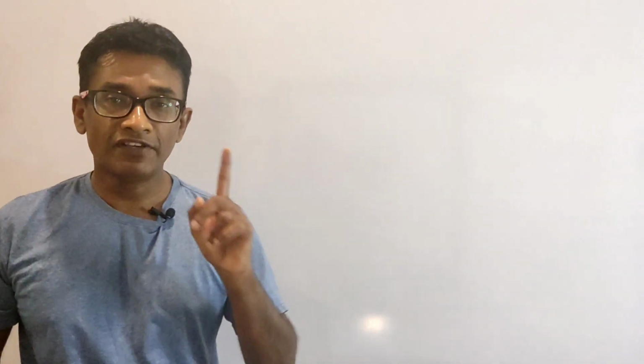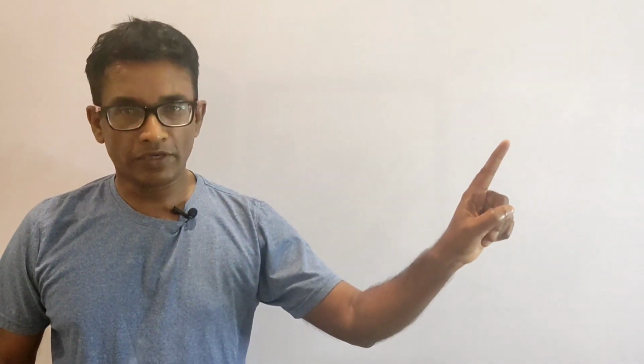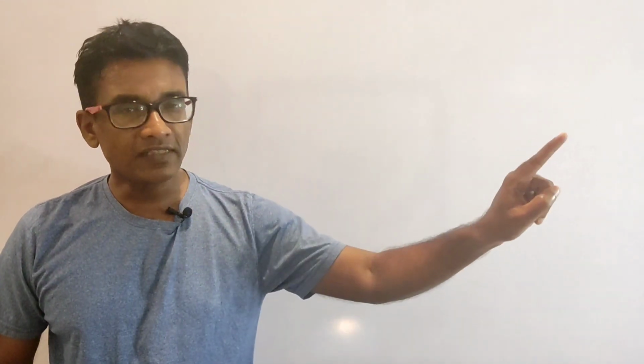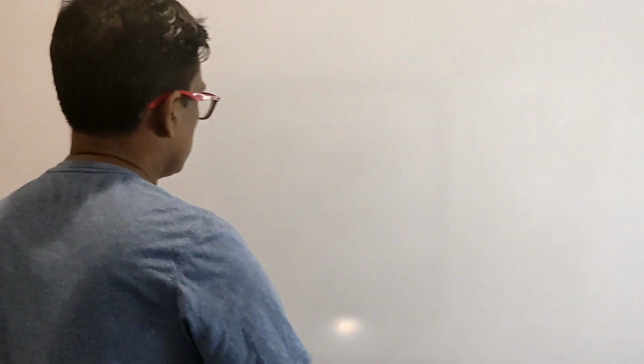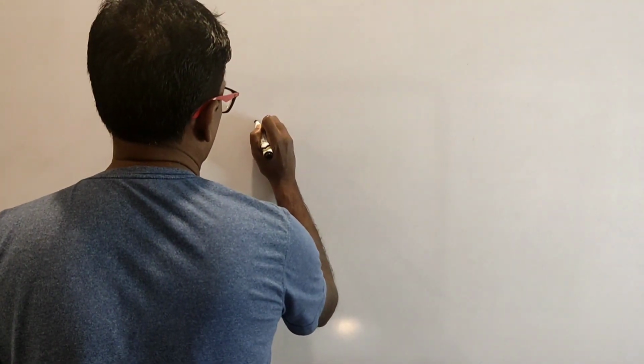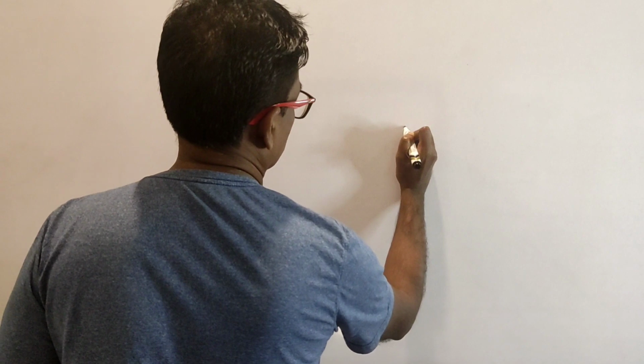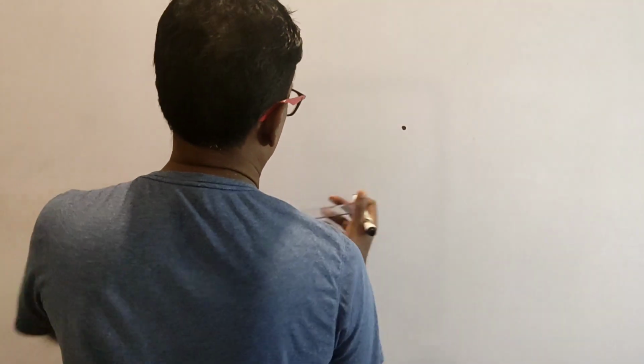Let's look at the first axiom of Euclid. What is the first axiom? The first axiom is, between any 2 points, one can construct a single line segment, and this single line segment is unique. So, let's consider these 2 points.